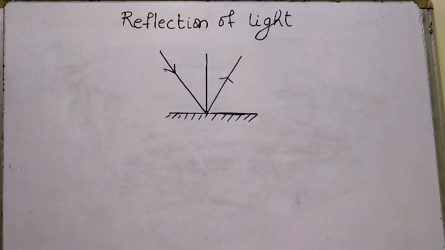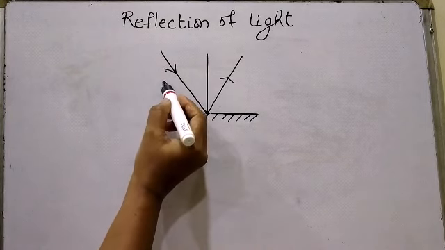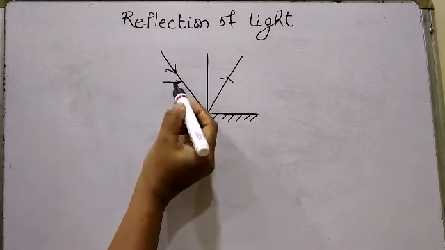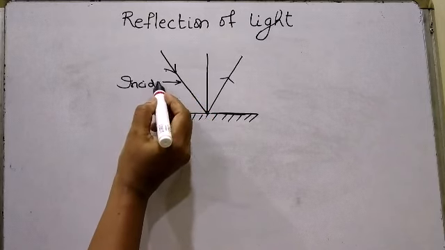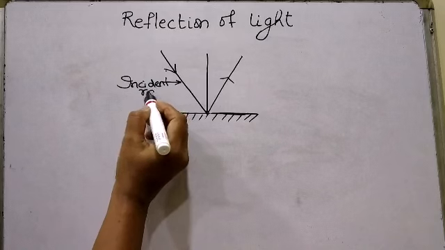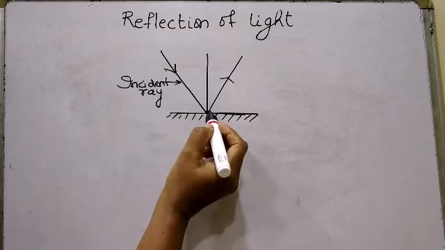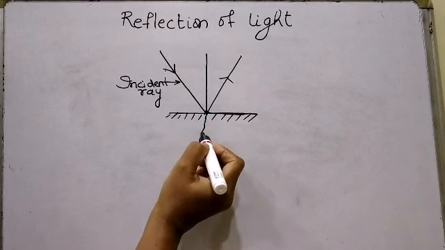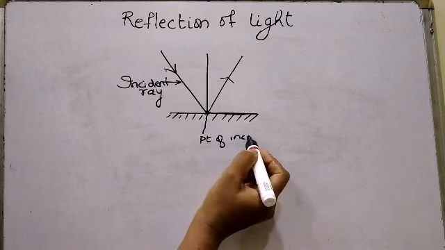There are some terms which we have already studied related to reflection of light. Now this is the ray of light which is falling on the surface, and the ray of light which falls on the surface is called the incident ray. Now you can see that the incident ray meets the surface at one point. So what is this point called? We call this point the point of incidence.